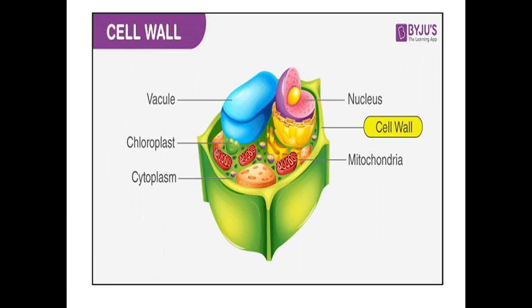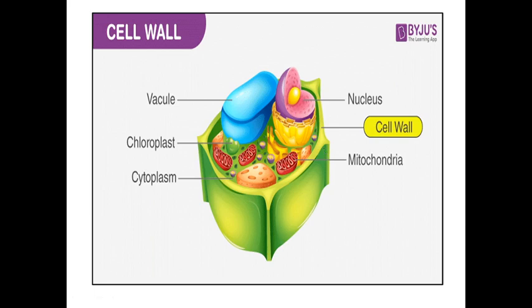Animals don't need this protection, because they can move and find their own protection. But in the case of plants, they need some protection from the extreme conditions, from the outside environment, and that's why there is a cell wall. Got it? Now see the location of the cell wall, or where the cell wall is present. You can see here, this is the additional layer, which is called the cell wall. Got it?